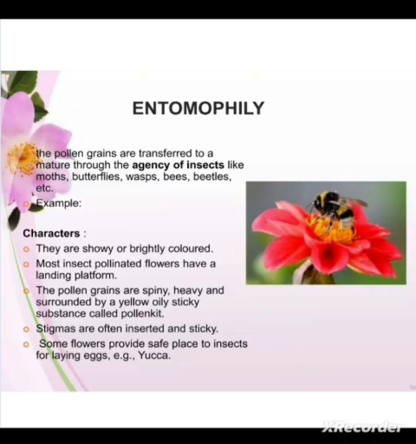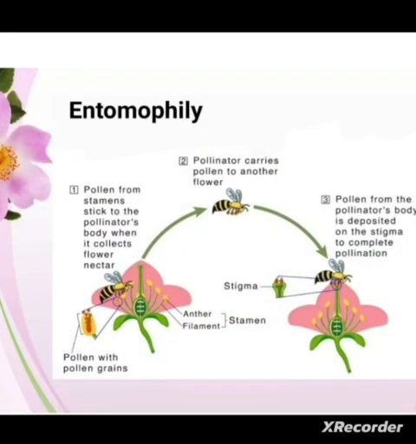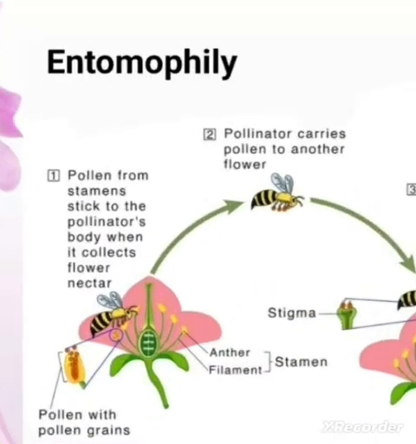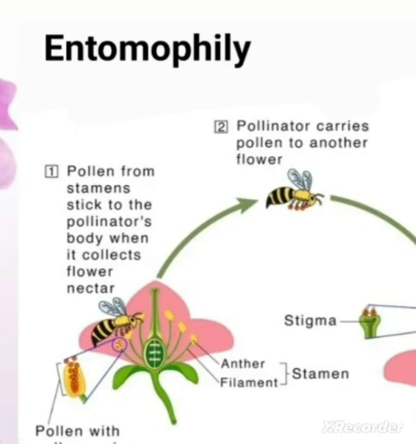So first we talk about entomophily. Actually, entomophily is the pollination with the help of insects. Now what happens, insects visit the flowers in search of food like the nectar or the pollen grains. These are actually the floral rewards.